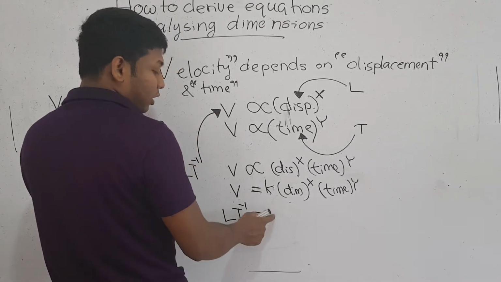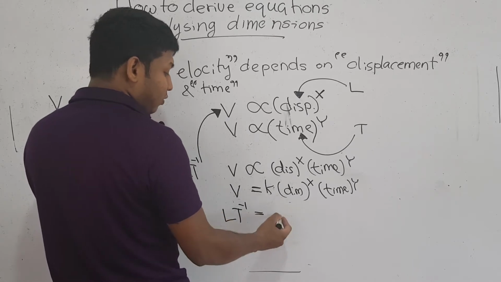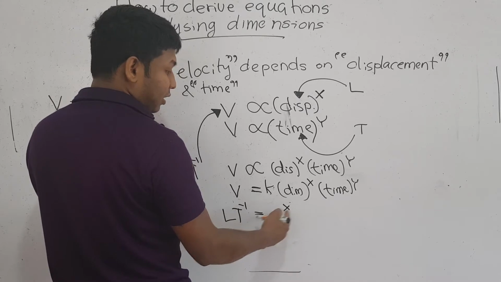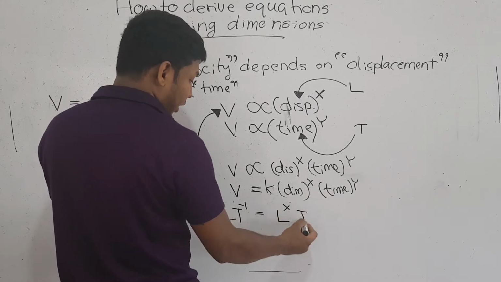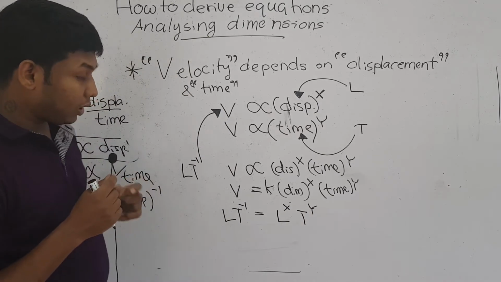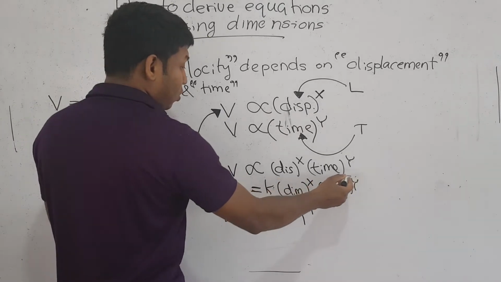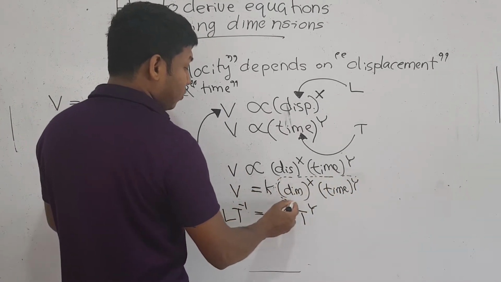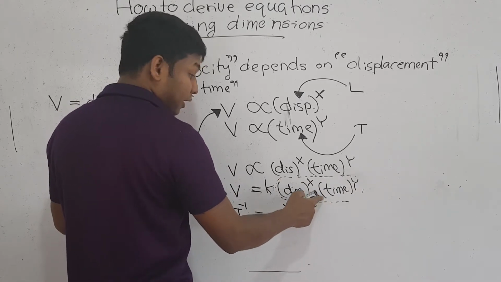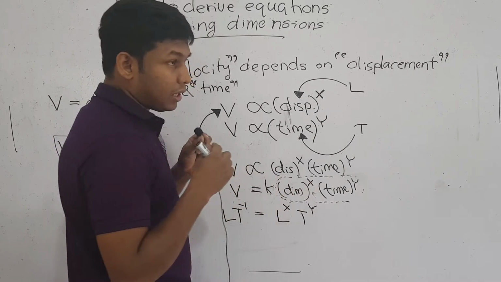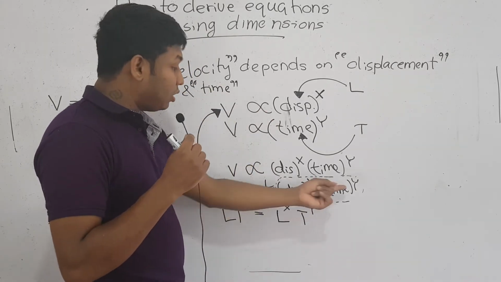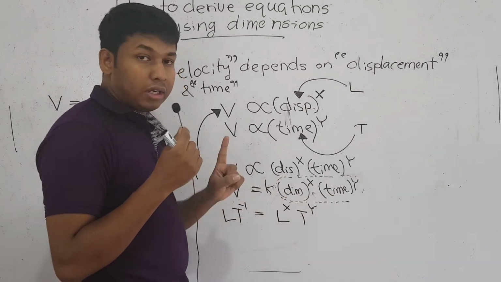Right? So we don't need to write the constant. So the dimension of displacement is L, so L to the power x, and the dimension of time is T, so T to the power y. Now you can clearly understand that all of this is one term, because I told you that there's a multiplication in between them. Multiplication does not separate terms. So the whole thing is considered as one term, right?